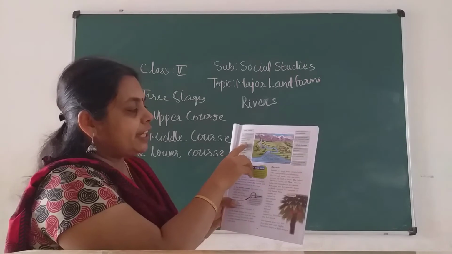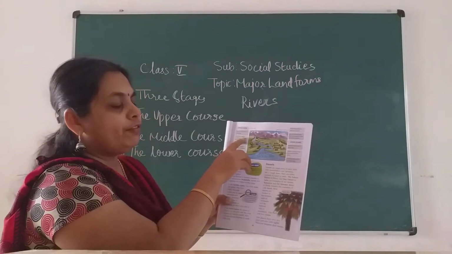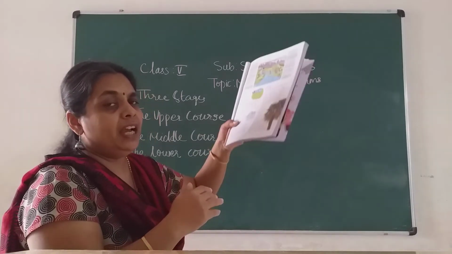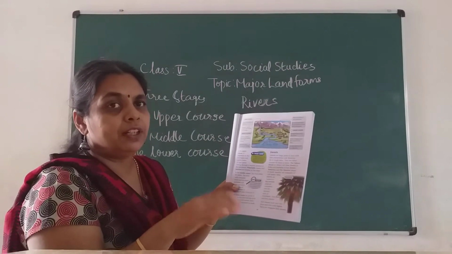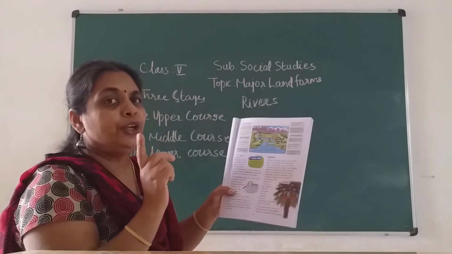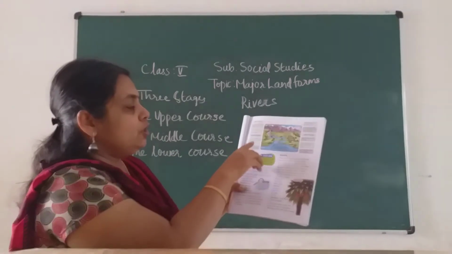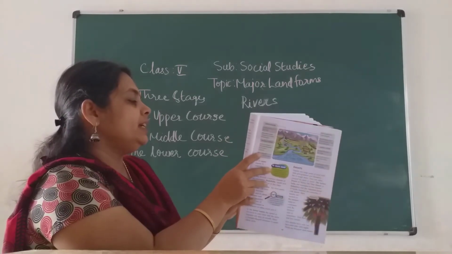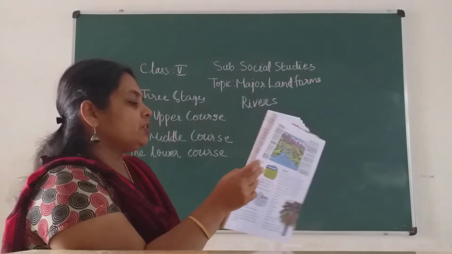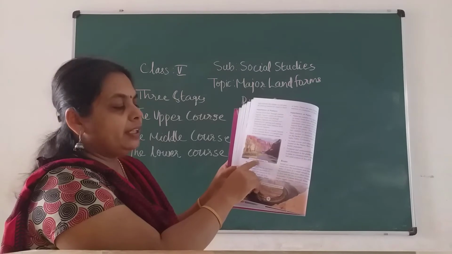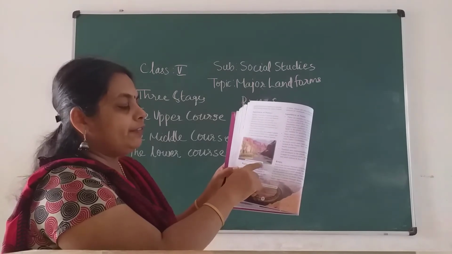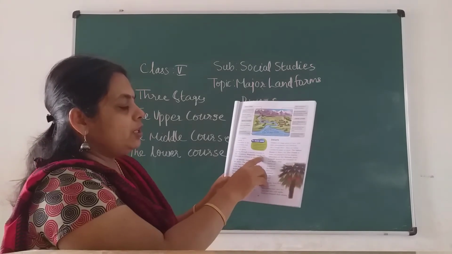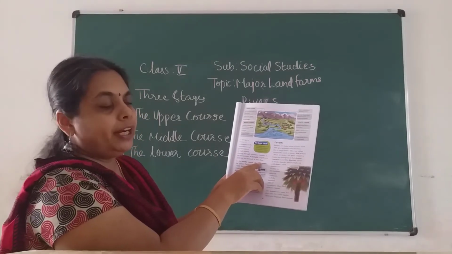Then at this stage you have waterfalls. When there is a difference between the higher level and the lower level, you get a waterfall, children. Waterfalls, rapids and canyons are formed at this stage. We have seen the Grand Canyon of the Colorado River over here. So waterfalls, rapids and canyons are formed at this stage.